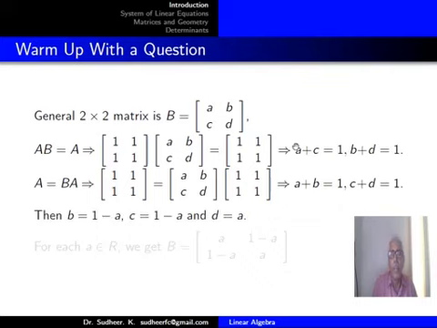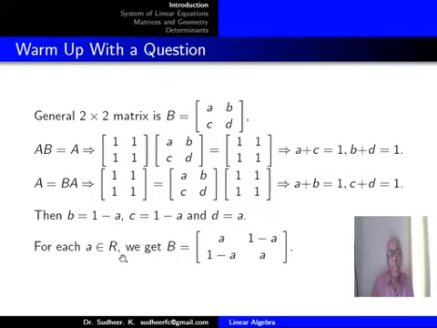Now, altogether you have four equations using the unknowns a, b, c and d. If you keep some value for a, from this you will get b equal to 1 minus a. So a plus b equal to 1 will give you b equal to 1 minus a. a plus c equal to 1 will give you c equal to 1 minus a. And d has no other choice, d equal to a.